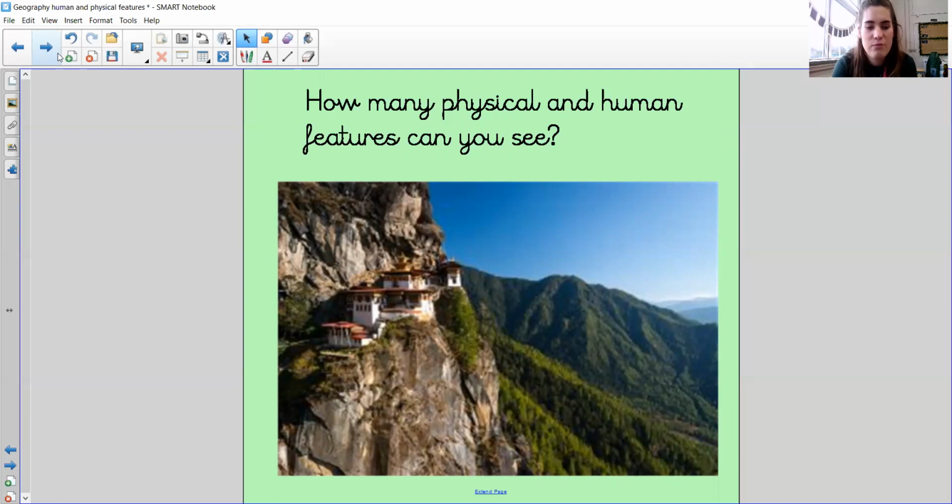Wow, hopefully we've had a quick look and we can see in our picture we have got some mountains and we've got a cliff. These are both physical features because they are there naturally. On the cliffside, however, we have, I think, a temple. So this is a human feature because it's been built by humans. Let's have a look at another one.